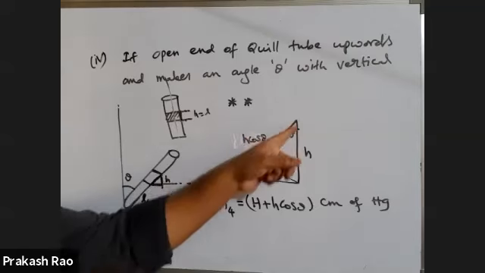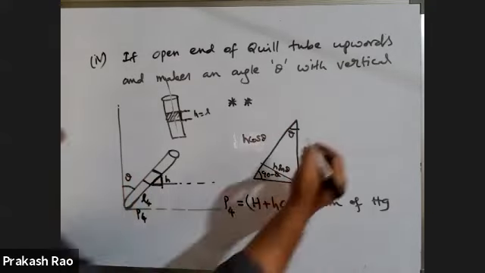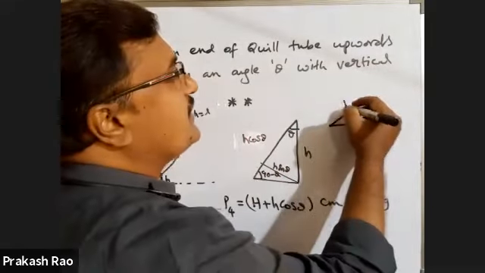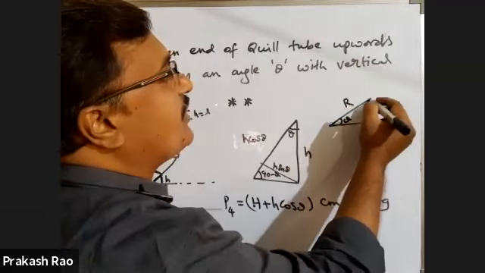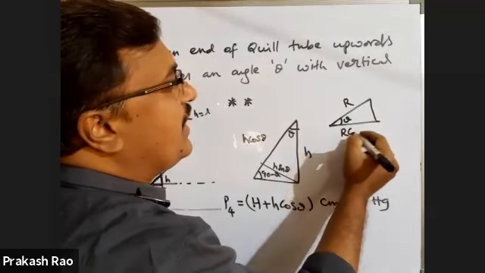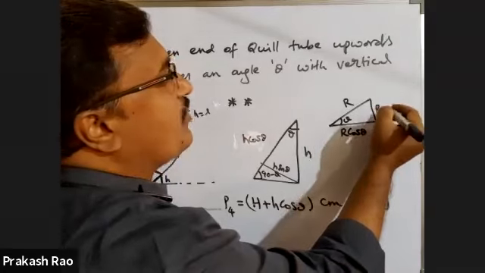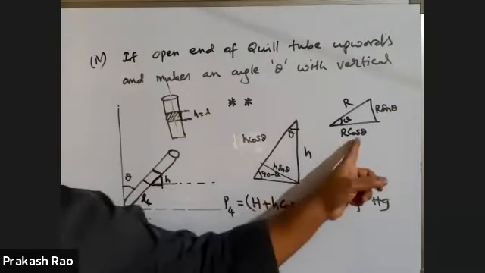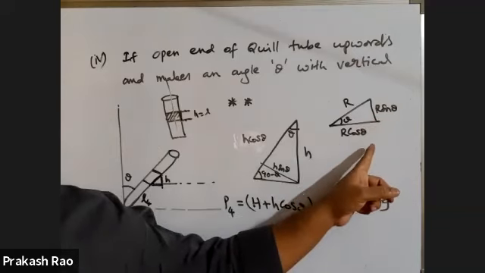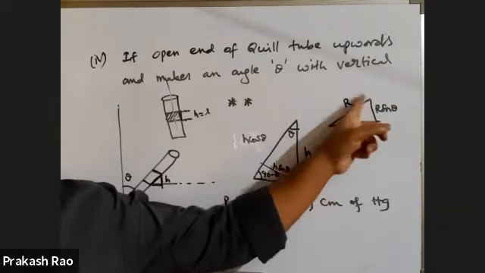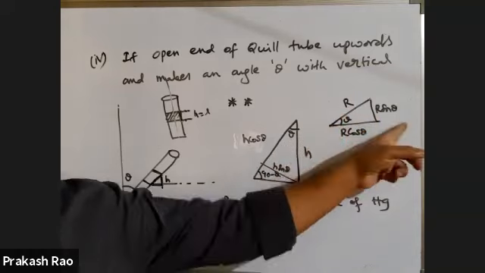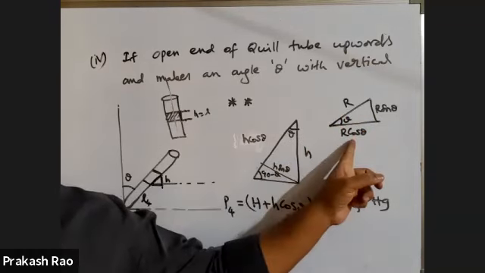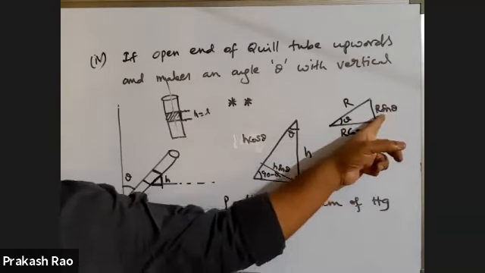H cos theta. This is the resolution of vectors. If r bar is a vector that makes an angle theta, what is its horizontal component? R cos theta. What is its vertical component? R sin theta. This you studied in vectors. Again, you will study here also in vectors. If a vector r bar makes an angle theta with the x-axis, what is its horizontal component? R cos theta. Vertical component R sin theta.